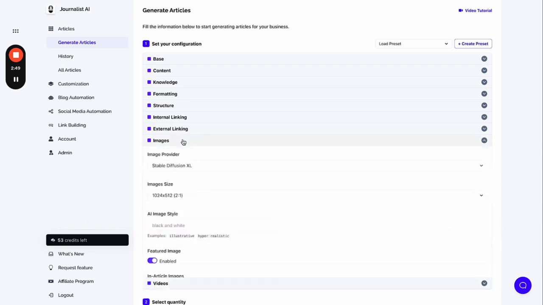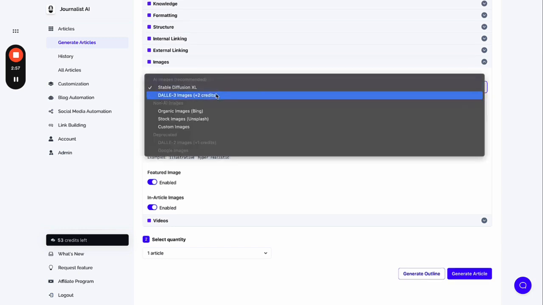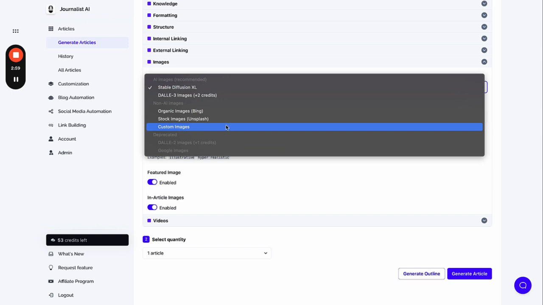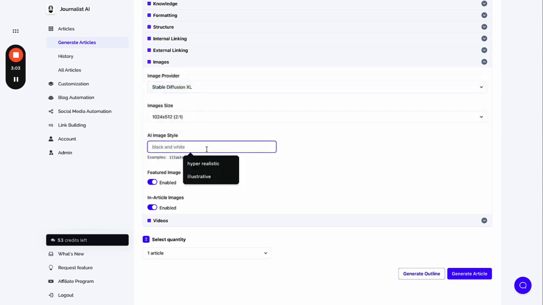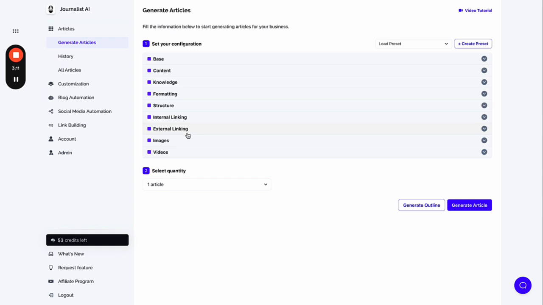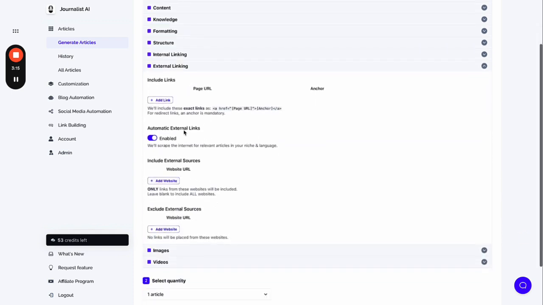Then, images. You want to make sure you add both a featured image to the post and an in-article image. Again, you want to make sure this post is fantastic, okay? Now, you can use AI images, organic Bing images, stock photos, or you can use your own custom images. If you do choose AI images, you can even select a prompt right here. But you can play around with this, not important. The most important part right here is that you choose and enable articles with featured images and in-article images, okay?